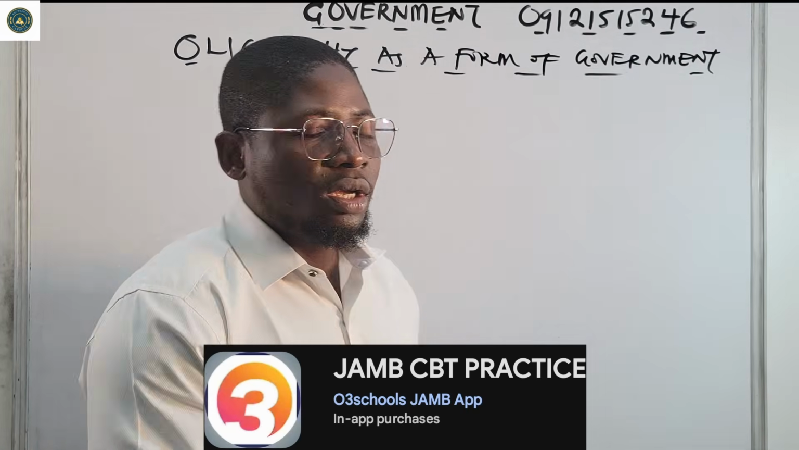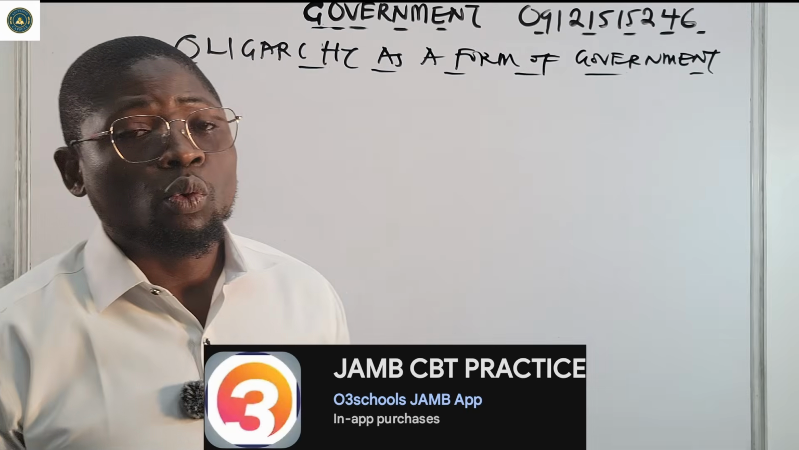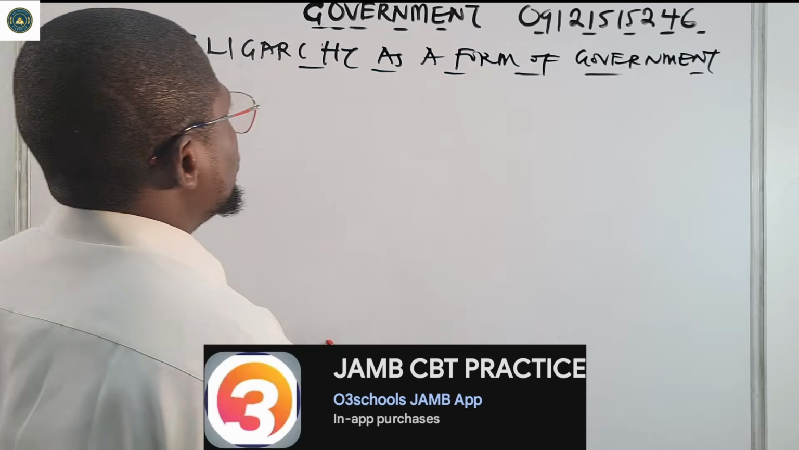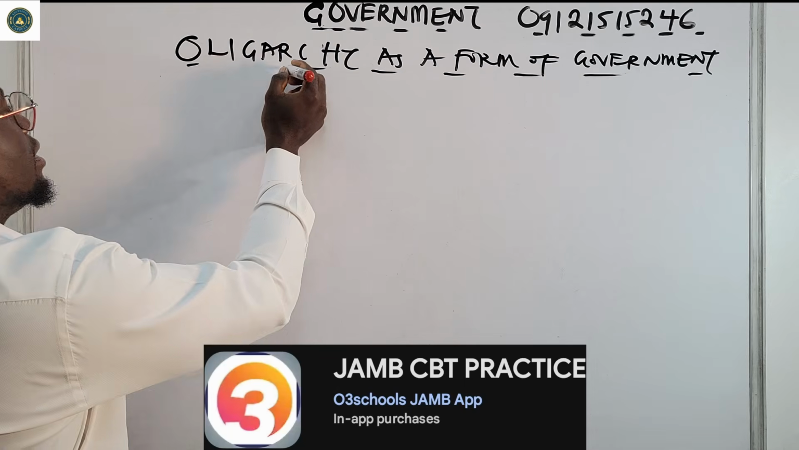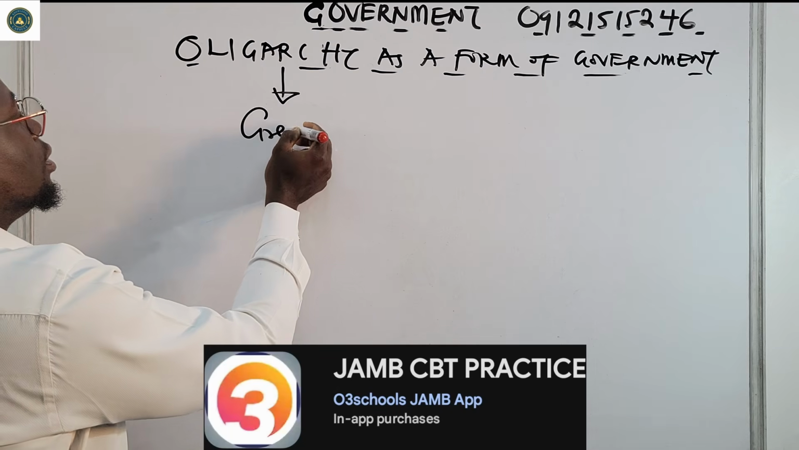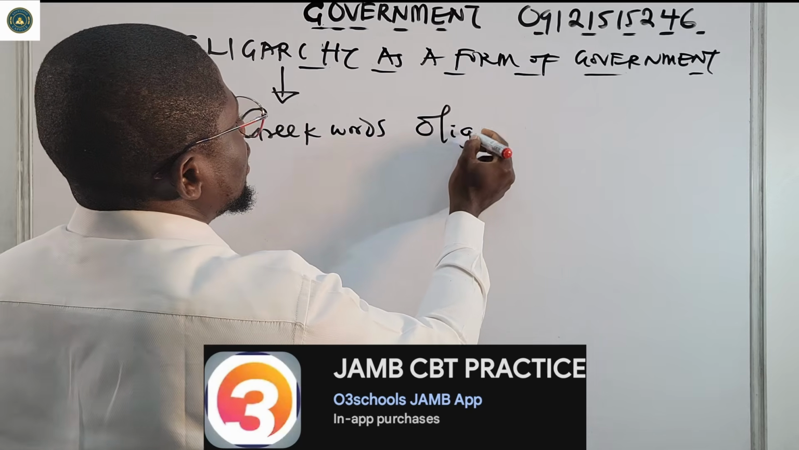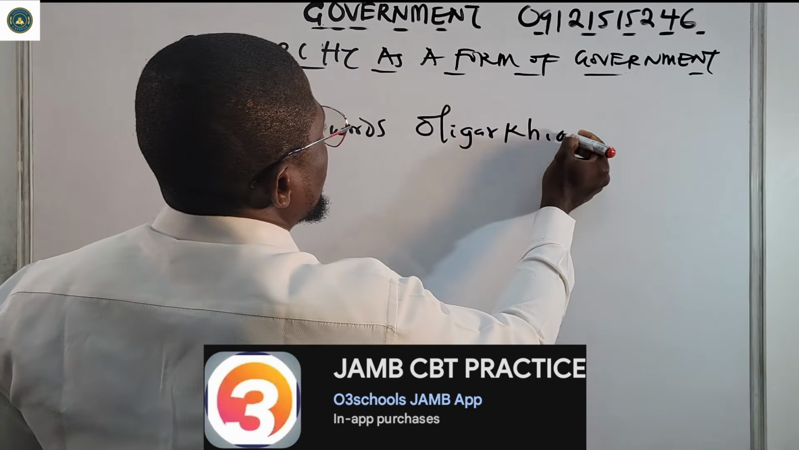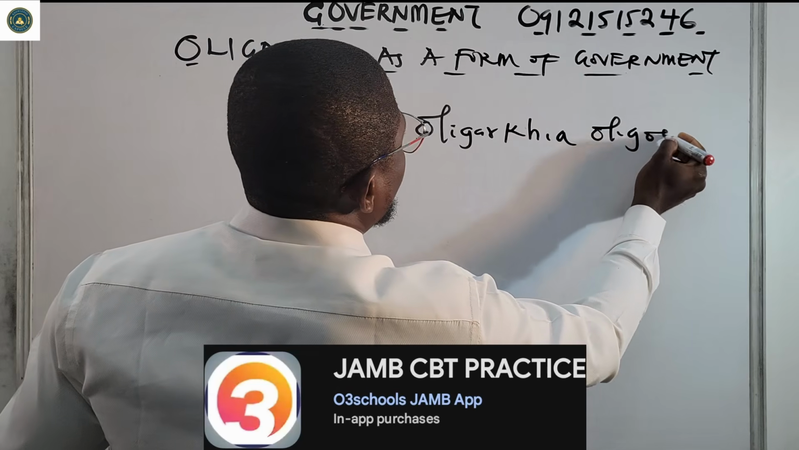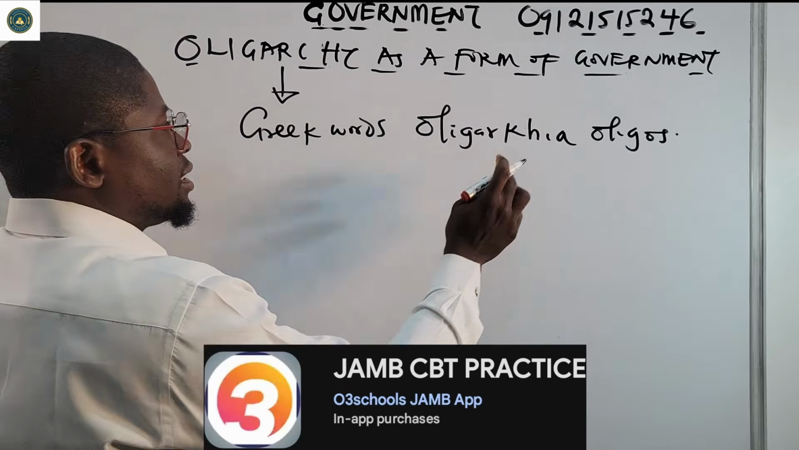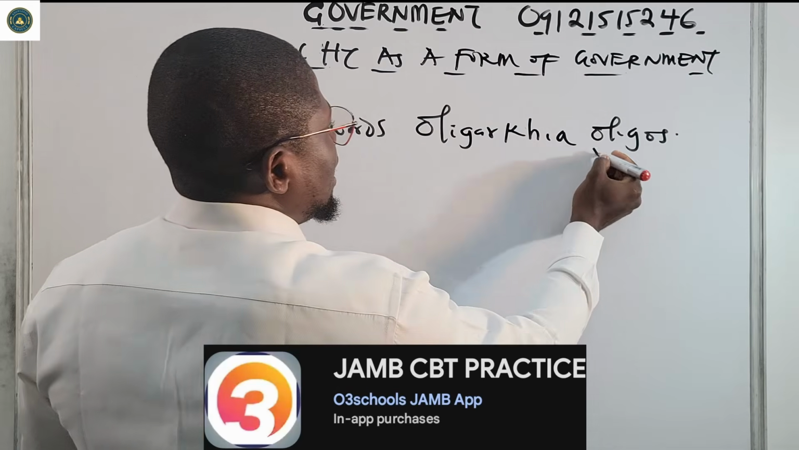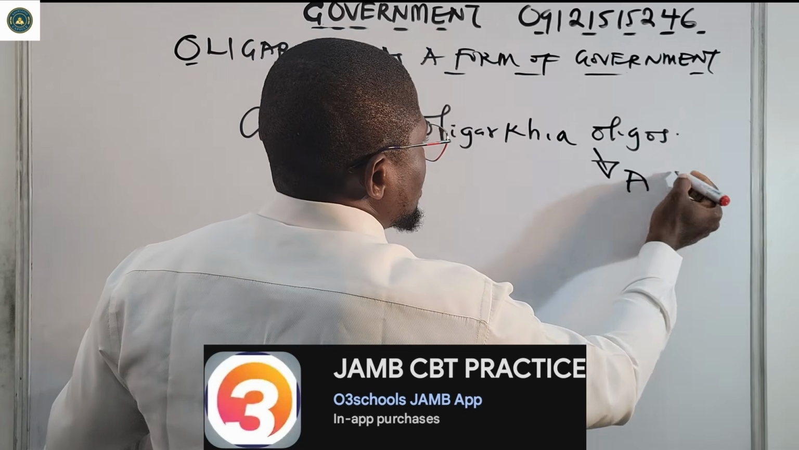Etymologically, oligarchy is from what? From the Greek words oligarchia, oligos. Okay. Oligarchy is from the Greek words oligarchia, oligos. And this oligos means what? A few. It means a few.